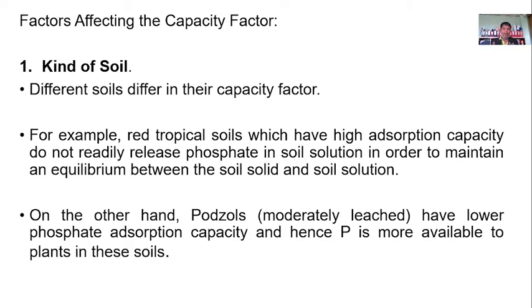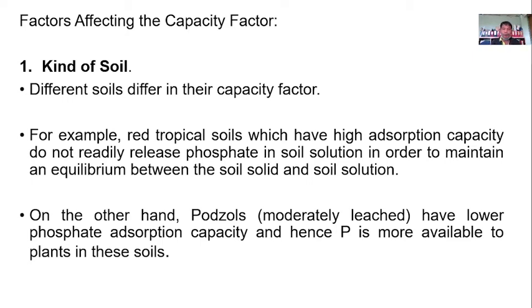Absorption means the adherence or the clinging or the attachment of the nutrient to the soil. Because the soil is negatively charged, it will be attracting the positively charged ions. So they cling to the soil, and then they will not be available to the roots of the plants.